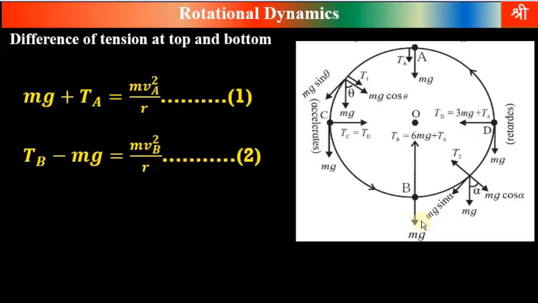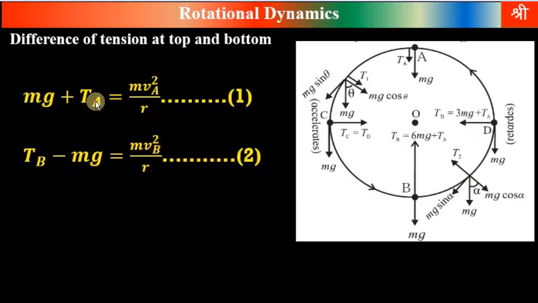Similarly, at bottom, tension Tb is vertically upward and weight is vertically downward. Their directions are opposite. Therefore, their resultant is obtained by subtracting mg from tension. So Tb minus mg, their resultant is equal to centripetal force at that point. And that centripetal force is given by the formula m vb square upon r.